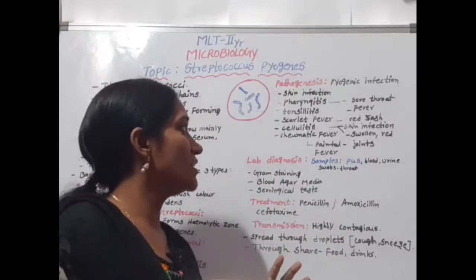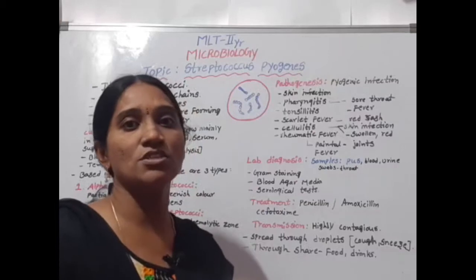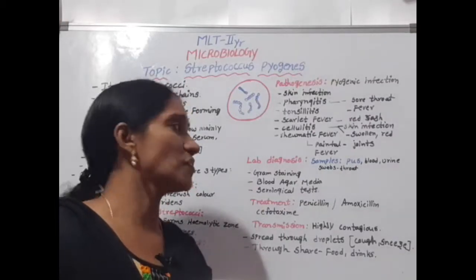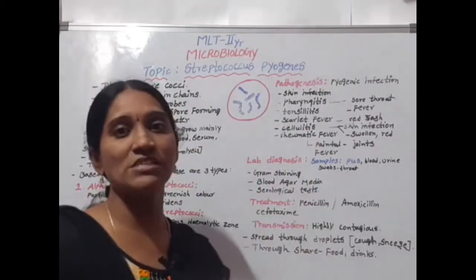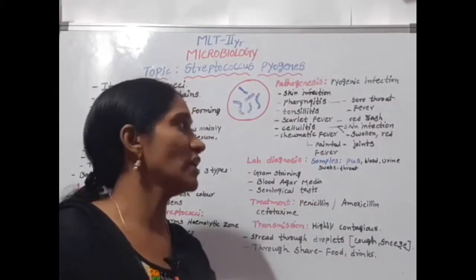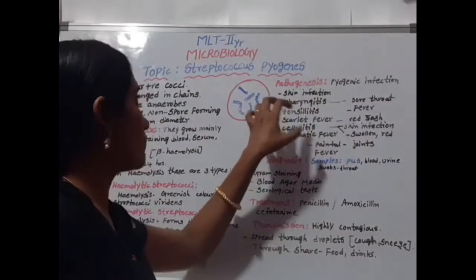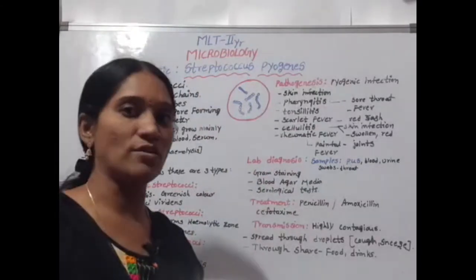Cellulitis is a skin infection. The skin has a swollen appearance and is red in color. And rheumatic fever means painful joints and fever. These are the common diseases caused by Streptococcus pyogenes.